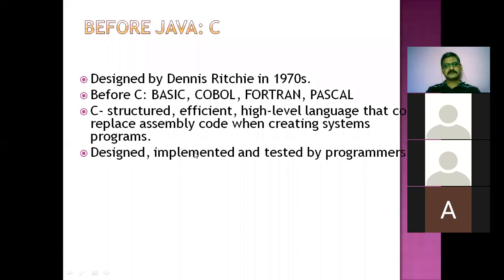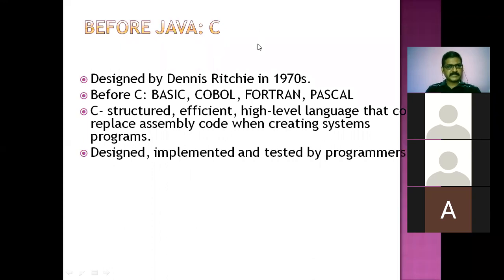If we talk about the C language, it is majorly designed for writing or designing applications which are system software. Do you understand?